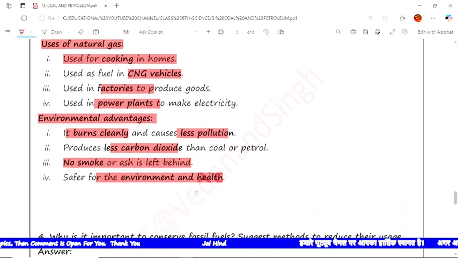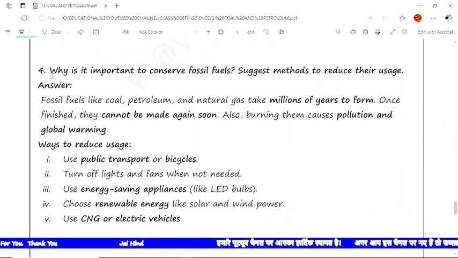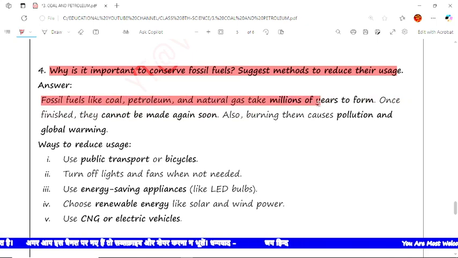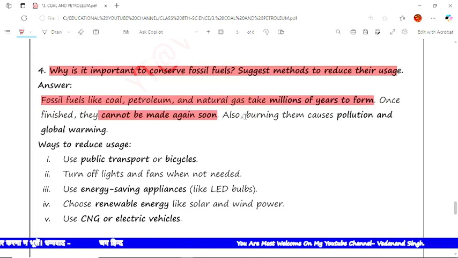Now the next question is: why is it important to conserve fossil fuels? Suggest methods to reduce their use. The answer is fossil fuels like coal, petroleum and natural gas take millions of years to form. Once they are finished, they cannot be made soon. Also, burning them causes pollution and global warming.